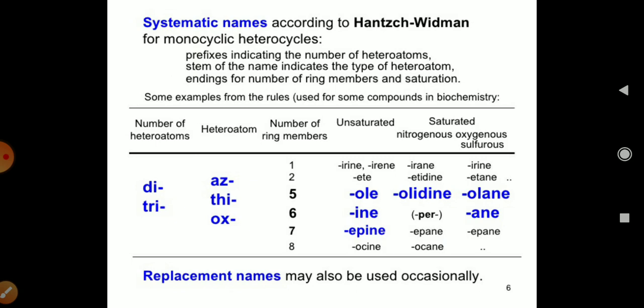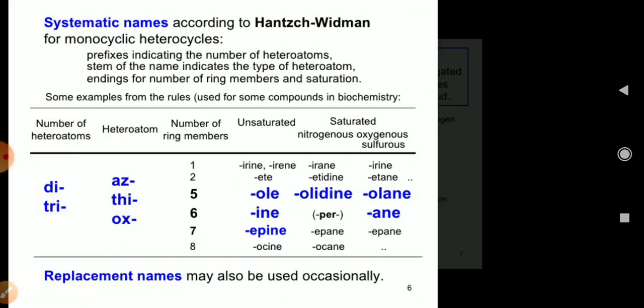So in this table you can see the number of heteroatoms: di and tri, and the heteroatom prefixes like aza, thia and oxa for nitrogen, sulfur and oxygen. The number of ring members will be 3, 4, 5, 6, 7 or 8. For the unsaturated rings the endings are ete, ole, ine, epine, ocine, and for the saturated ones irane, etidine, olane and epane. So replacement names may also be used occasionally.